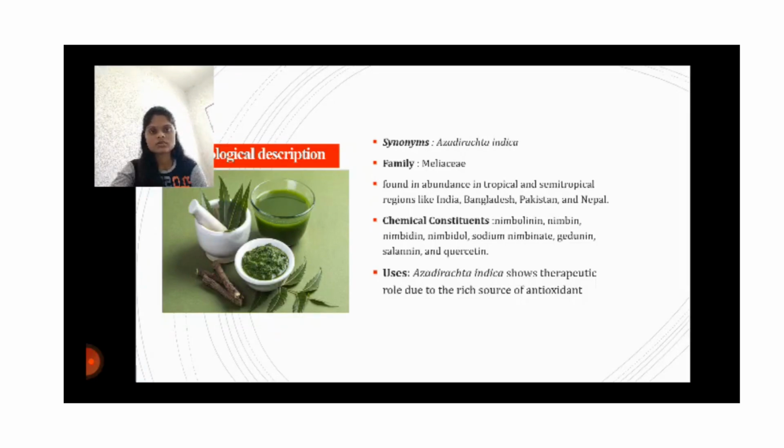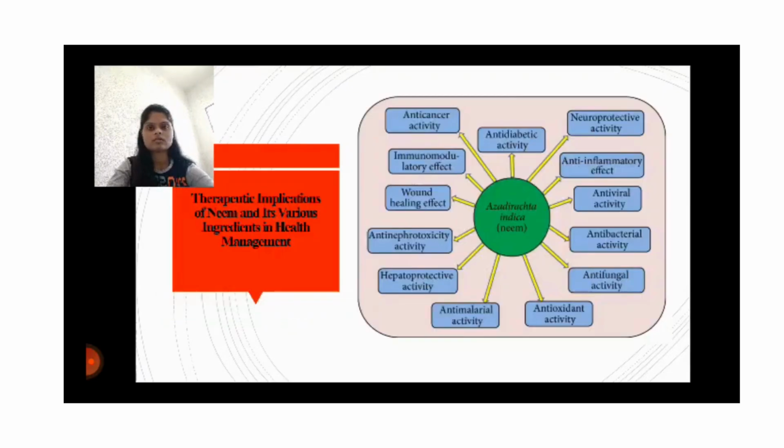Quercetin and beta-sitosterol are flavonoids present in neem, purified from the leaf extracts, and they play an important role in antifungal and antibacterial activity. Like this, neem also shows anticancer, hepatoprotective, and nephroprotective activity, playing an important role in various diseases.